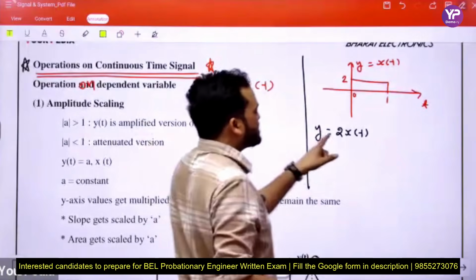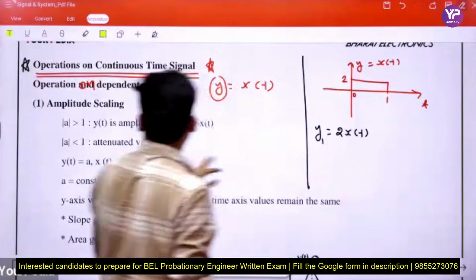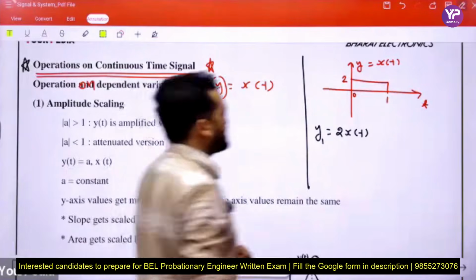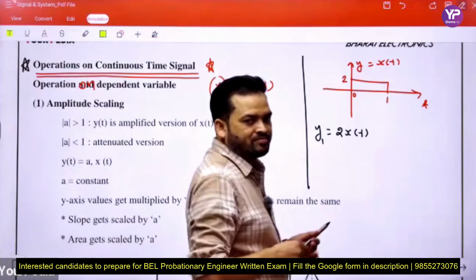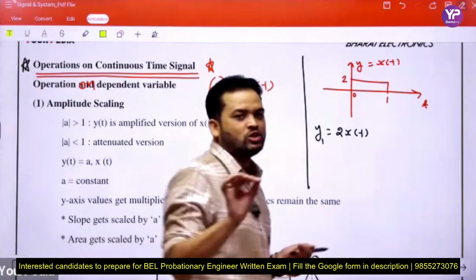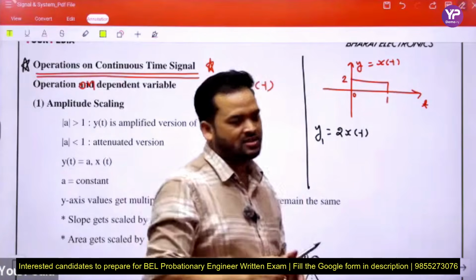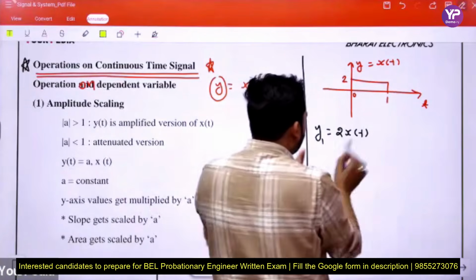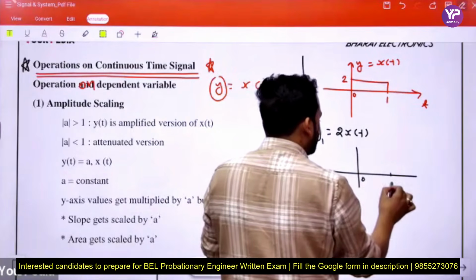This is called the scaling property, amplitude scaling. If in any function we multiply by some scalar, then all the values on the y-axis are multiplied by the same scalar. If we draw y1 equal to 2 times x(t), then the graph becomes: this is 0, this is 2.